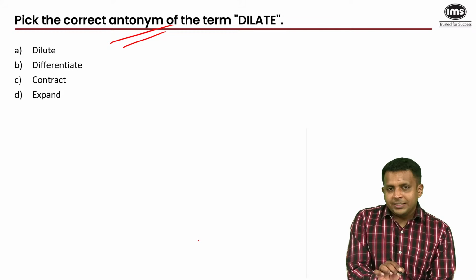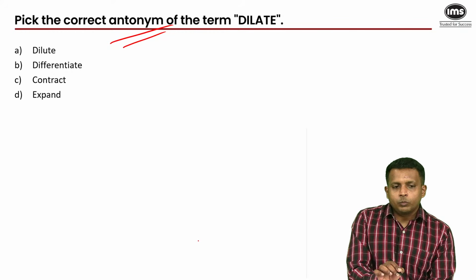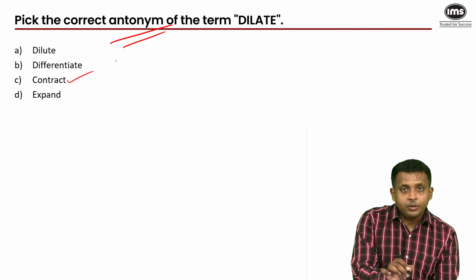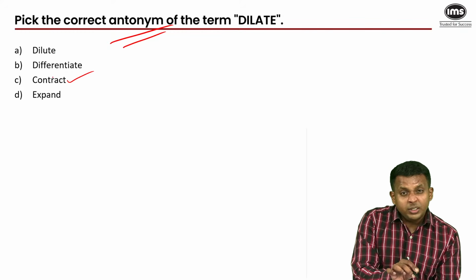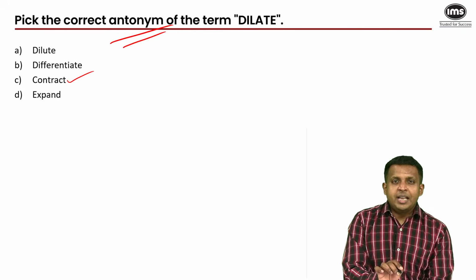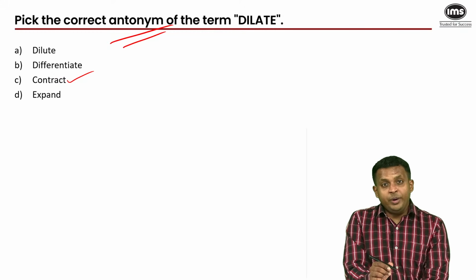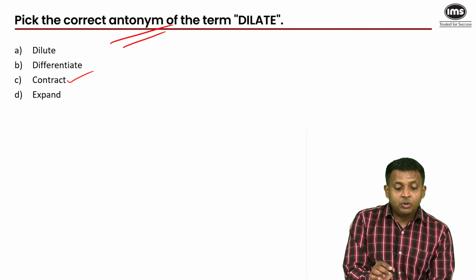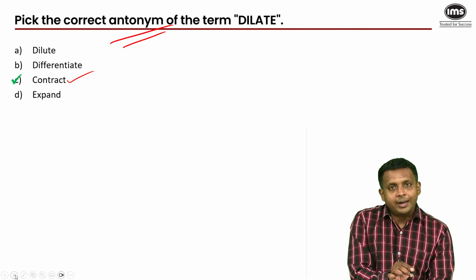So dilate, for example, cold water is supposed to help your blood vessels dilate. So it means expand, expand especially in diameter. So the opposite of that, to become smaller, would be contract. That's our answer. Dilute is a very similar word but could be confusing. Dilute is to reduce the strength of something, especially liquid, by adding something. Differentiate and expand. So differentiate is unrelated, but expand is a synonym, but because we have to look for an antonym, we are going with contract.